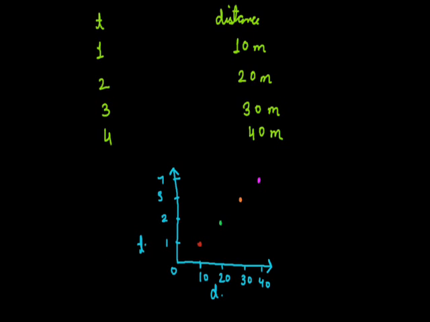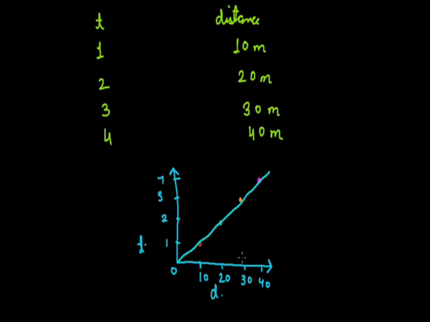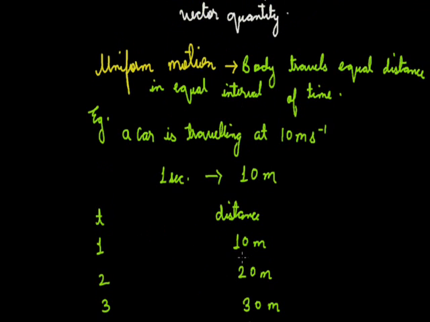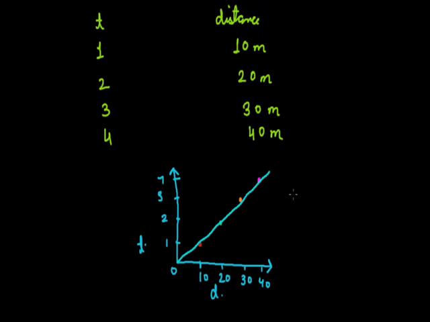Now we will join all these 4 points. We will see that all these 4 points make a straight line in this graph. So whenever there is a uniform motion, the graph which we get between distance and time is a straight line. So in uniform motion, a body covers equal distance in equal interval of time. Thus we get a straight line. So this was the brief knowledge about motion and time.